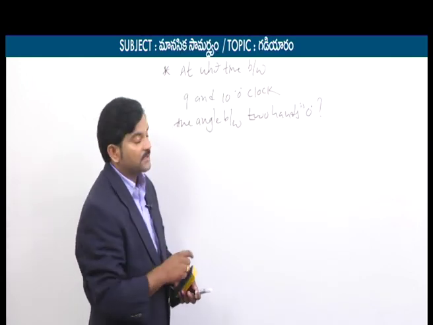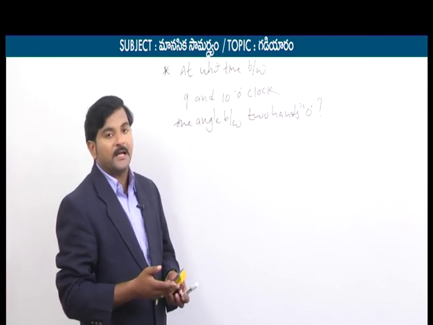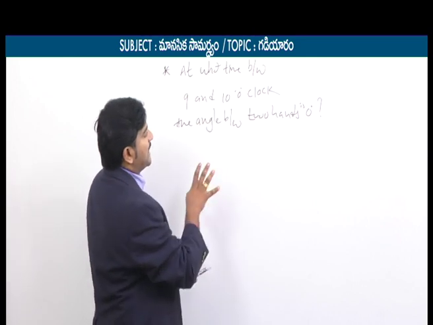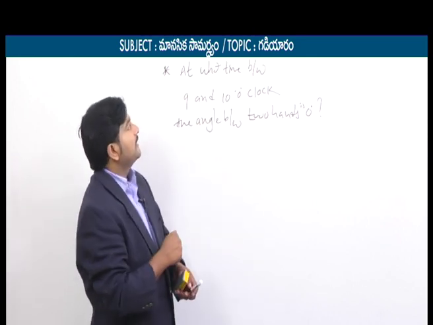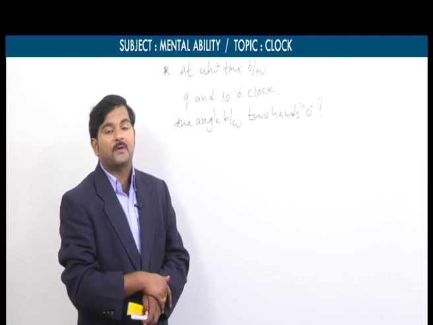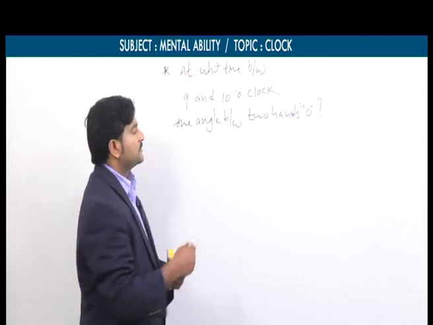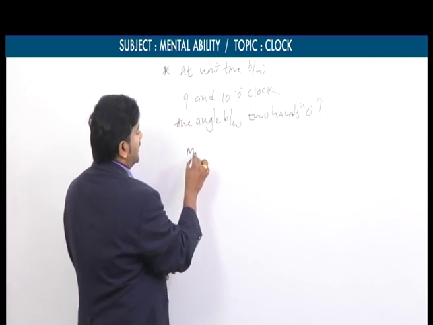What was the previous question? At what time between 2 o'clock and 3 o'clock may the two hands coincide? That was the previous question. Now the same question I am asking in a different way. At what time between 9 and 10 o'clock is the angle between the two hands 0 degrees? So this can be solved by using the same formula again.